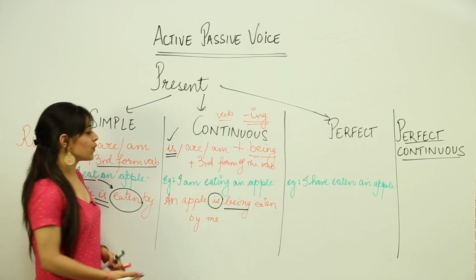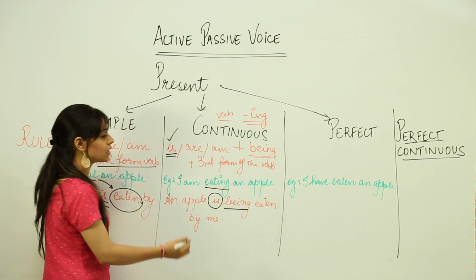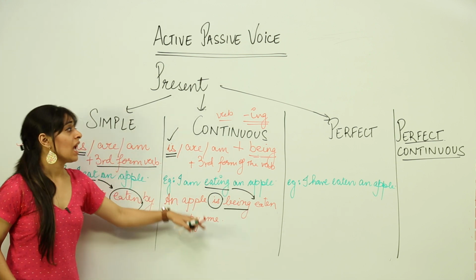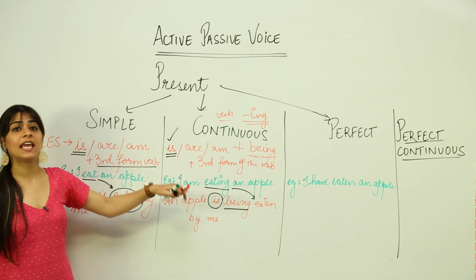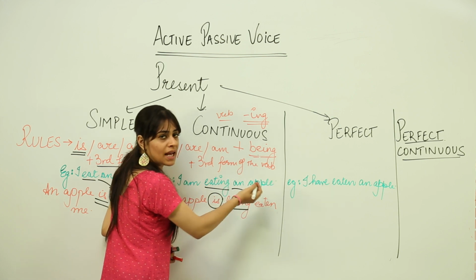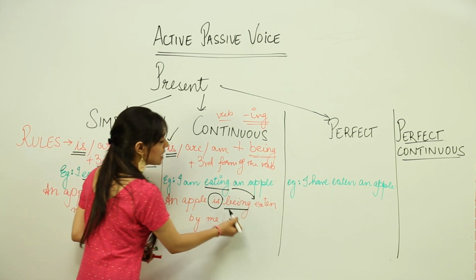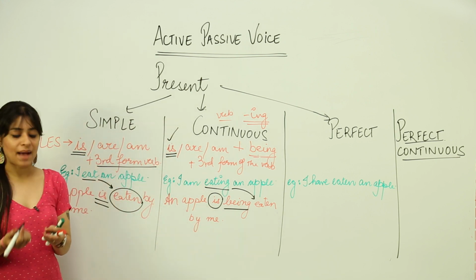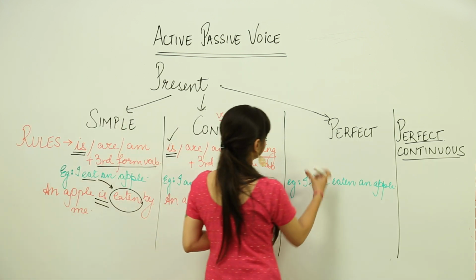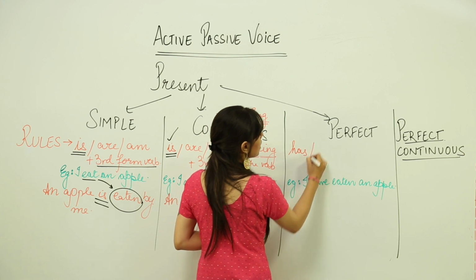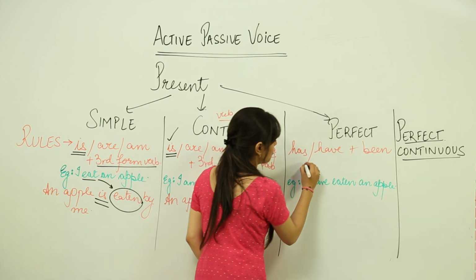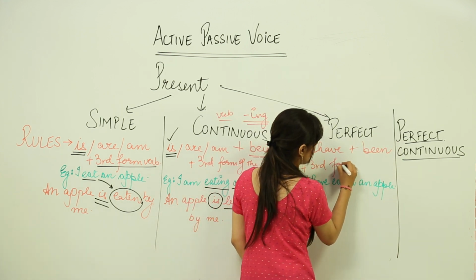In our active sentence, we are using the word eating, and for that the third form is eaten. So an apple is being eaten by me implies to be a present continuous tense in passive voice. So I am eating an apple is an active voice in continuous tense, and an apple is being eaten by me has been converted to passive voice. Now let's move on to present perfect. The rules are has or have plus been plus third form of the verb.